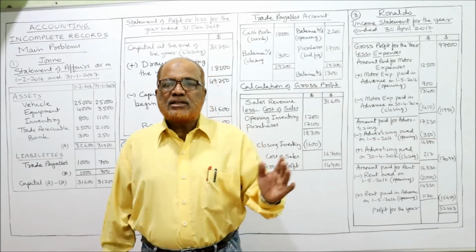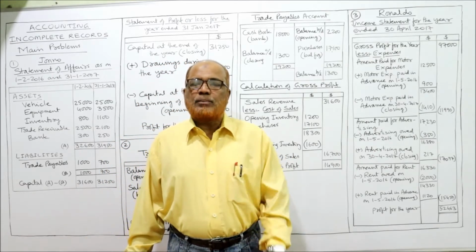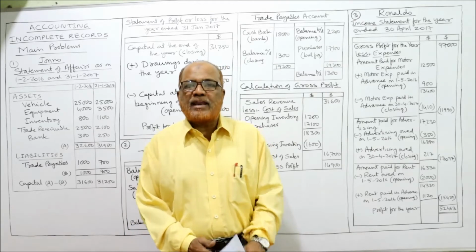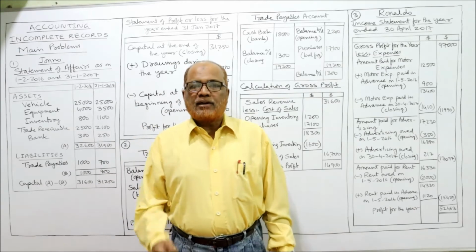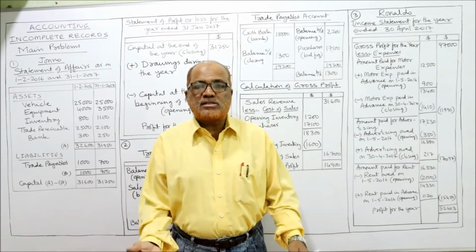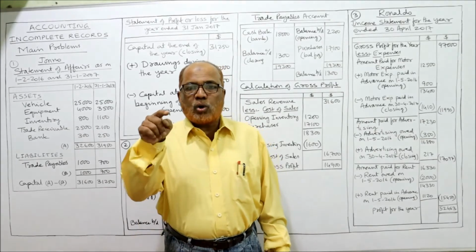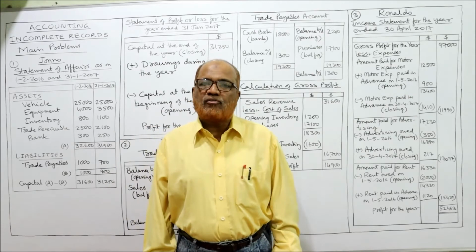In the theory video I explained one method of finding out the profit, which is comparing the capital at the beginning of the year with the end of the year. If the capital at the end of the year has increased, that means there is a profit. If the closing capital has decreased, there is a possibility of loss.